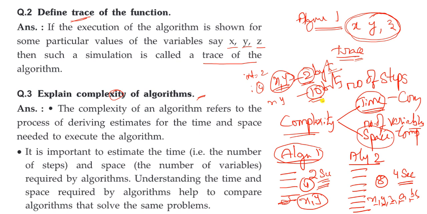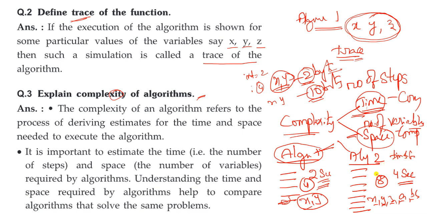Hope you understand. Understanding the time and space required by an algorithm helps to compare algorithms. Based on time and space, we can compare algorithm 1 and algorithm 2. Here the steps are fewer, so execution time is less. The number of variables is very low, only two, so algorithm 1 requires less space. But for algorithm 2 we have the two criteria, time and space.